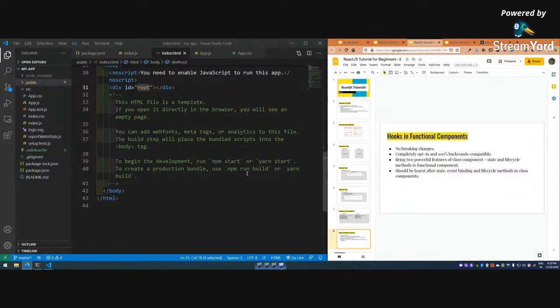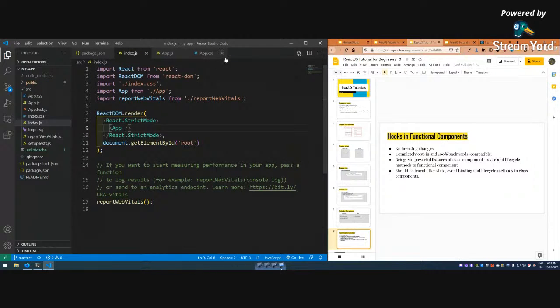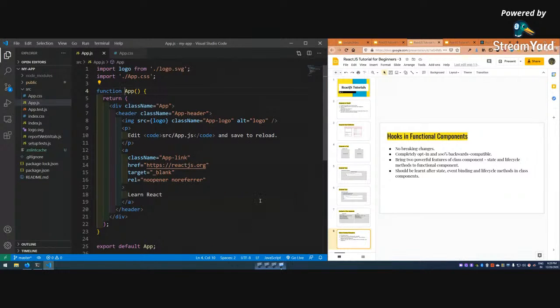Let us go back, and let me tell you about some things. I don't want this anymore. Index.js is generally not required.